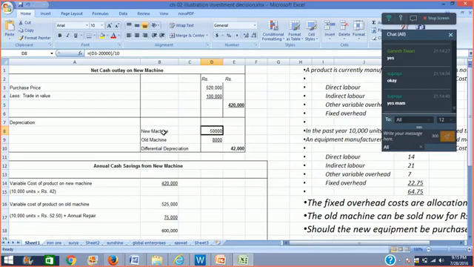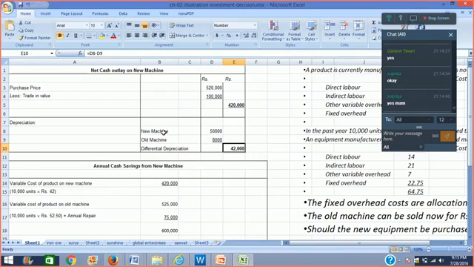And on the old machine, because the book value is 80,000 rupees and it would be fully depreciated in 10 years with no salvage value, the depreciation on the old machine would be rupees 8,000. So the incremental or the differential depreciation between the two machines is rupees 42,000. Clear?